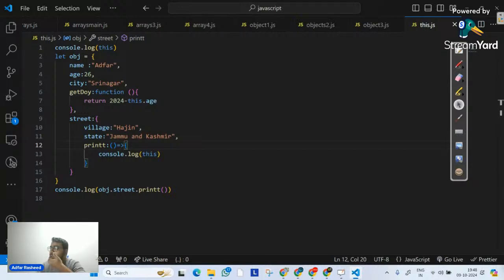So with this, we have completed the this keyword, and we have understood what objects are, so we have completed objects. There's one more discussion we need to do related to objects, called object-oriented programming, which we will do later on. After we discuss DOM and asynchronous JavaScript, we will discuss object-oriented programming, not in depth but a small introduction, because it plays a very important role.